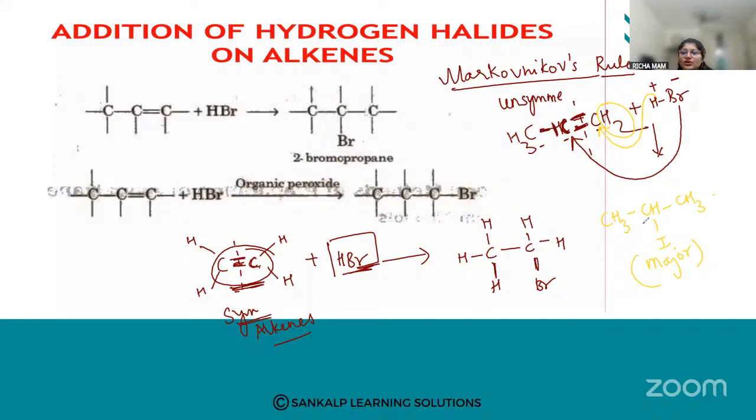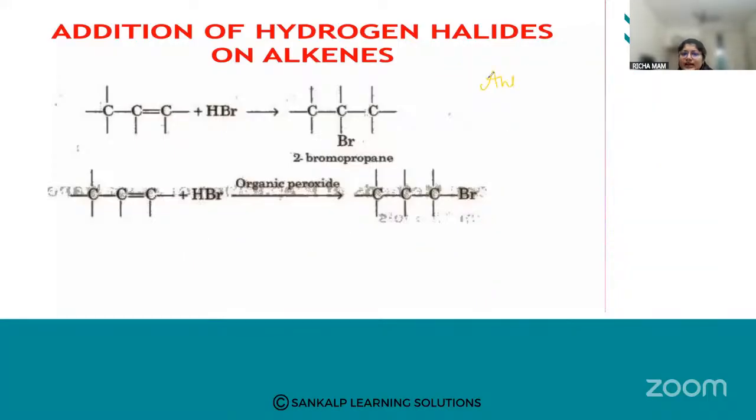So this is your Markovnikov rule. Now there is something called the anti-Markovnikov rule. What do you mean by anti-Markovnikov rule, students? It will be opposite to Markovnikov rule. So CH3, CH double bond CH2 plus HBr.